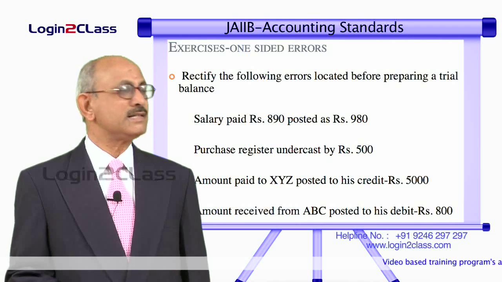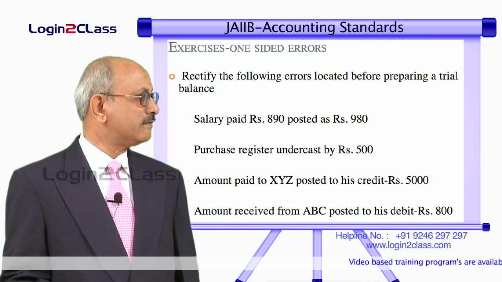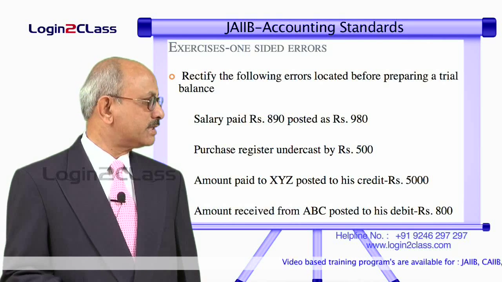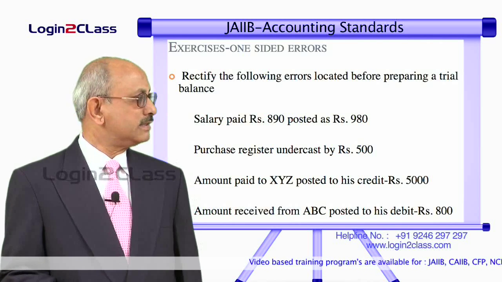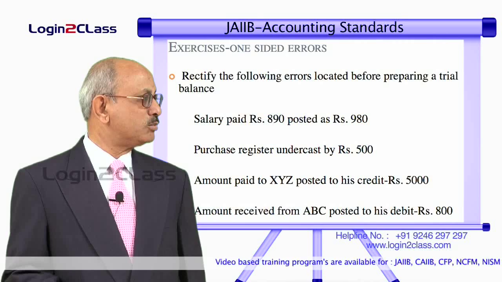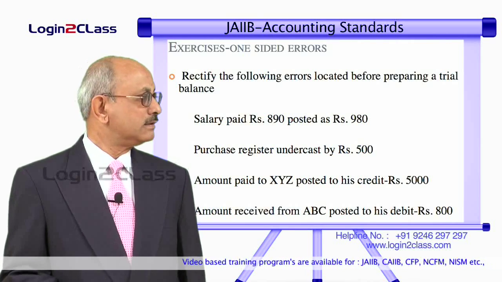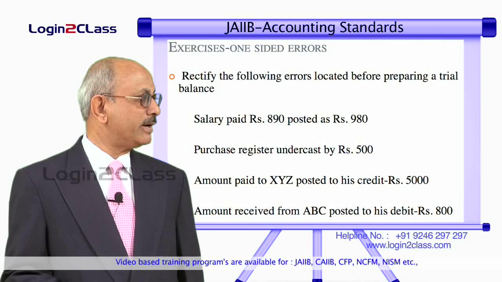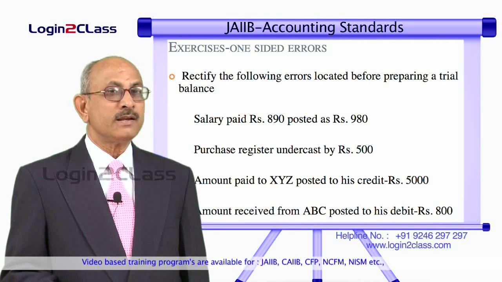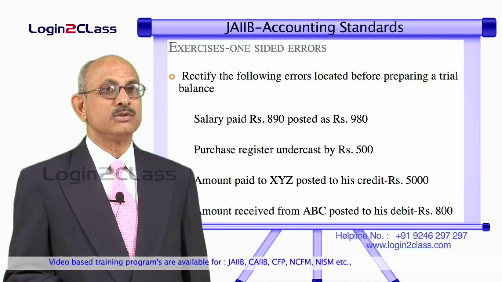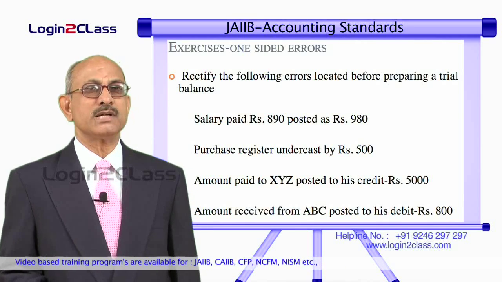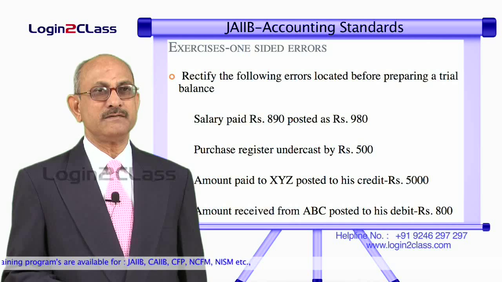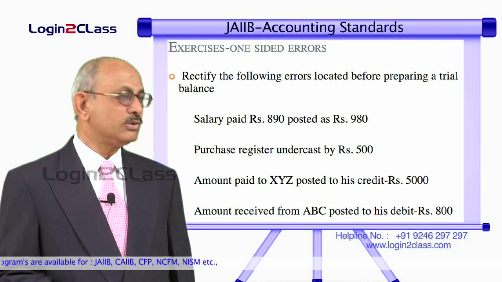Similarly, purchase register has been undercast by rupees 500. That means there is a totaling mistake in the purchase book or the purchase register. And the third one is amount paid to XYZ posted to his credit as rupees 5000. What is the meaning here? Amount has been paid to XYZ and it is posted to his credit. So, what should have been done? It should have been debited to his account. Instead of that, we have posted to his credit side. That means instead of debiting, we have credited. So, it has to be rectified.